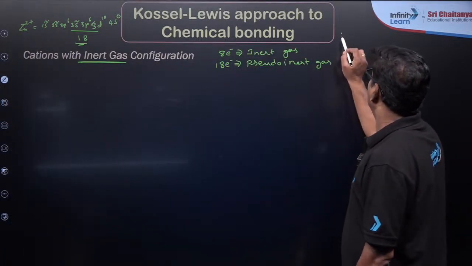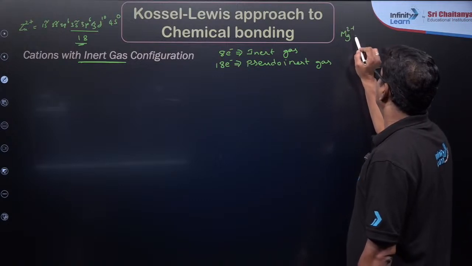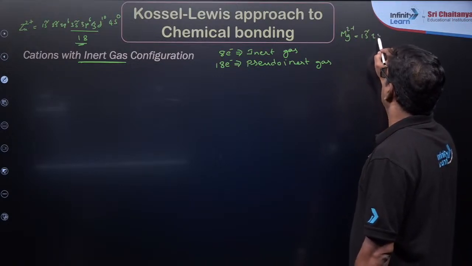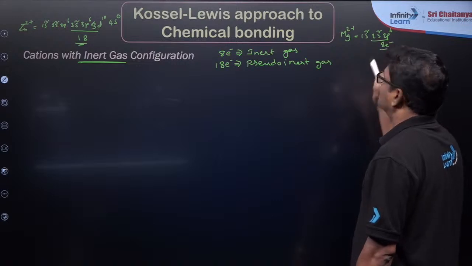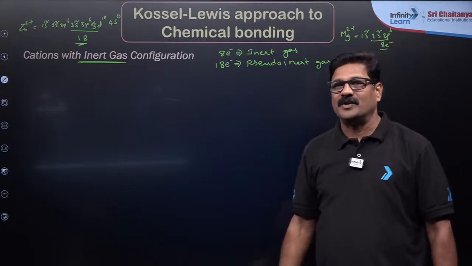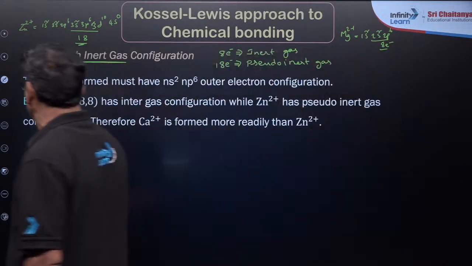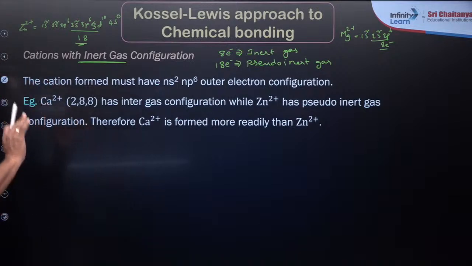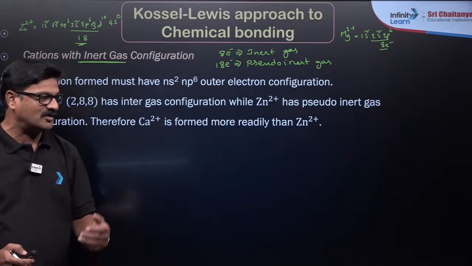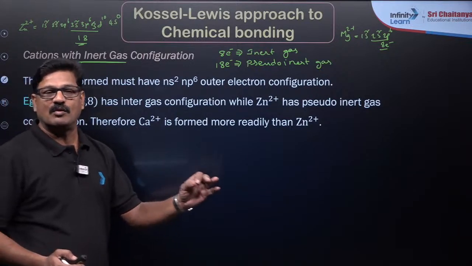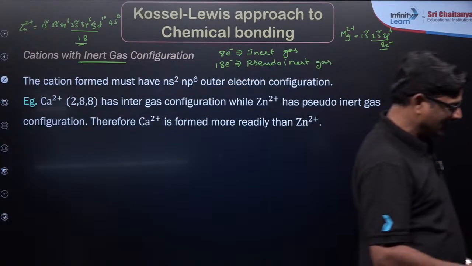Whereas magnesium 2+ is going to have only 1s2, 2s2, 2p6, so only 8 electrons, a noble gas configuration. What I want to say here is that a cation with noble gas configuration can be easily formed as compared to a cation with pseudo noble gas configuration. Agree?